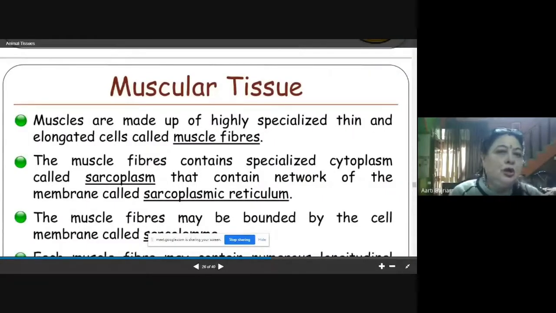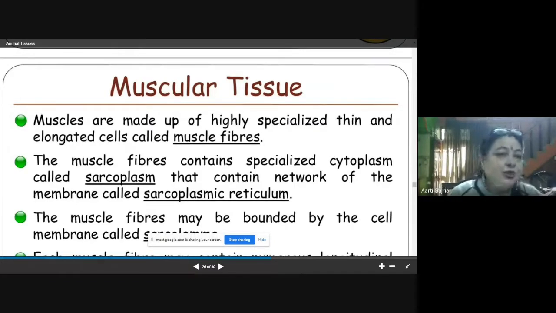Muscular tissue. Muscular tissue are the tissues which are made up of muscle fibers. So muscles are made up of highly specialized, thin and elongated cells. So the cells from which this tissue is being formed, they are highly elongated, they are very specialized cells which are thin and elongated, and they are called muscle fibers. The muscle fibers contain specialized cytoplasm.